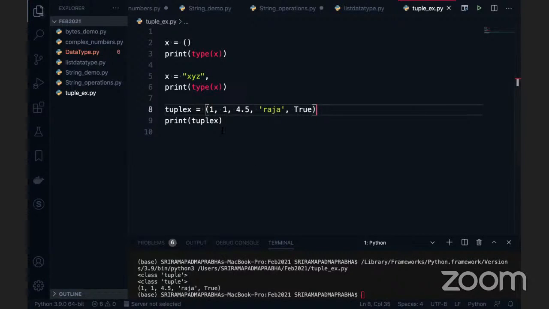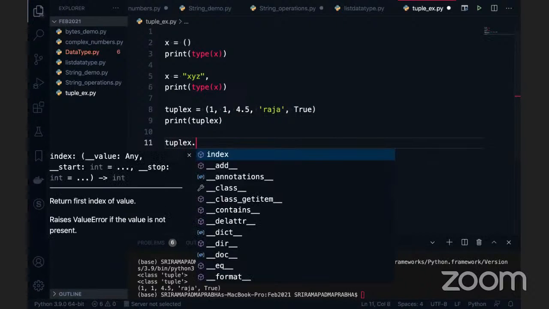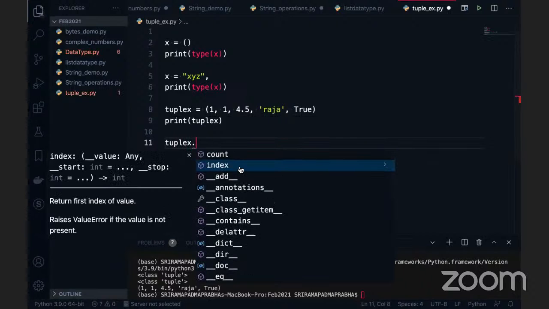I want to add some data to this given tuple. Is it possible? It is not possible. The reason I will tell you. You can take this tuple x dot. You can see there are only 2 functions on the tuple, index and count. There is no add, there is no remove, there are no other operations on the tuple because tuple is an immutable object. Tuple is used for static data representation in projects.